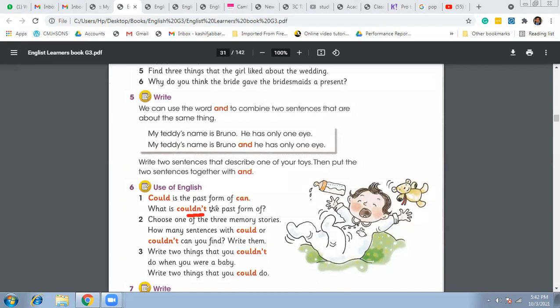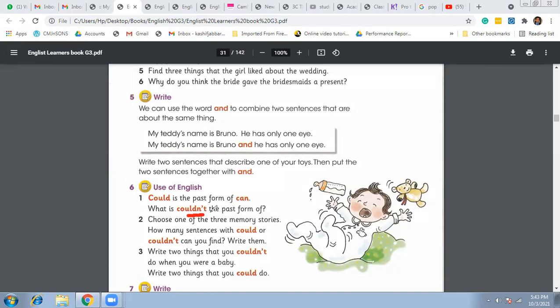So I can play the football. I cannot play the football. I can play the football. It's a simple sentence, right? And I cannot play the football. So it is a negative sentence, right?